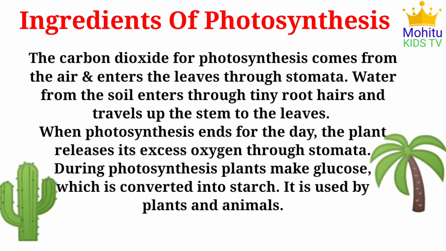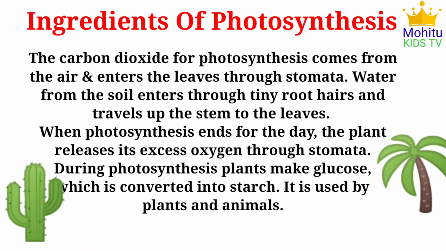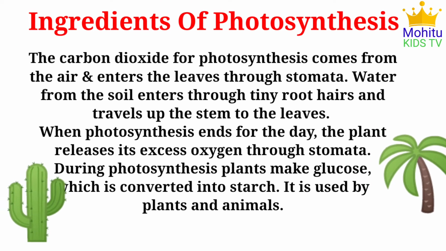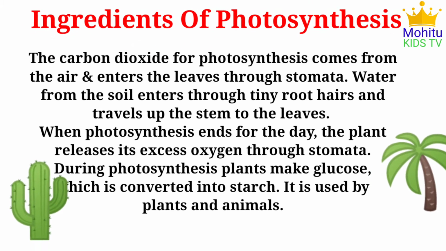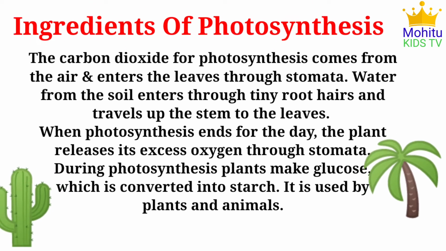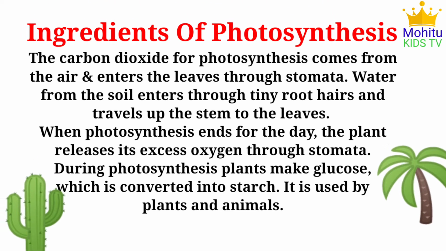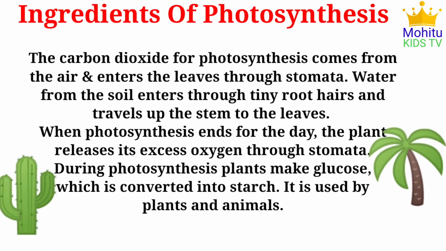When photosynthesis ends for the day, the plant releases its excess oxygen through stomata. During photosynthesis, plants make glucose, which is converted into starch. It is used by plants and animals.